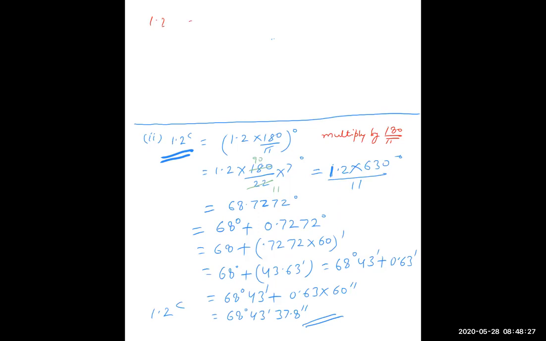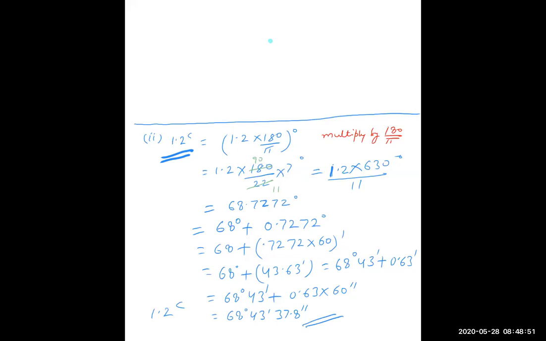R? This is equal to 1 R plus 0.2 R. And that was equal to 1 R plus 0.2 into 60. So that was 1 hour, and this is 12 minutes, plus 12 minutes. Same thing we are doing here.